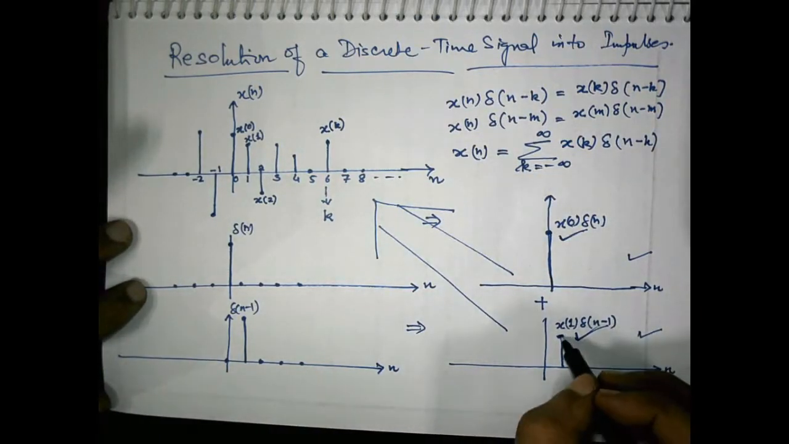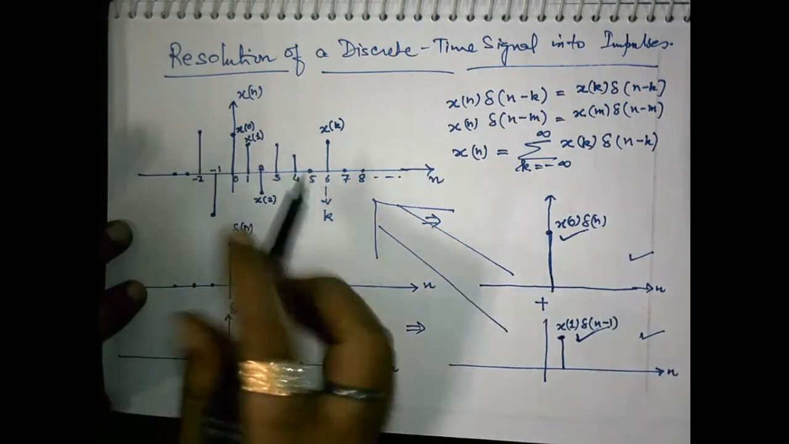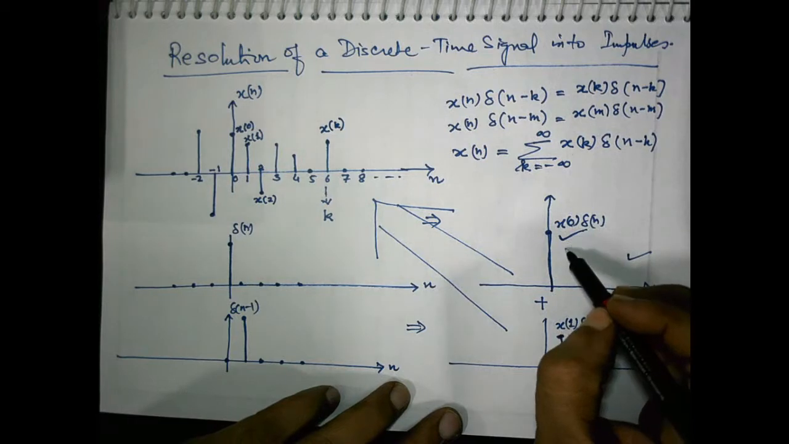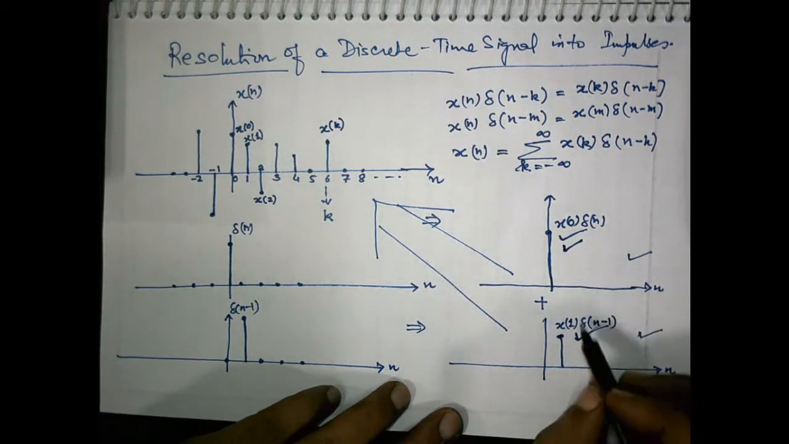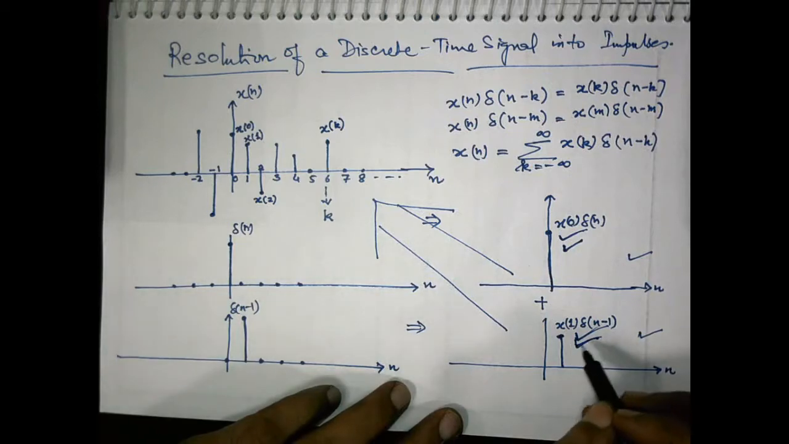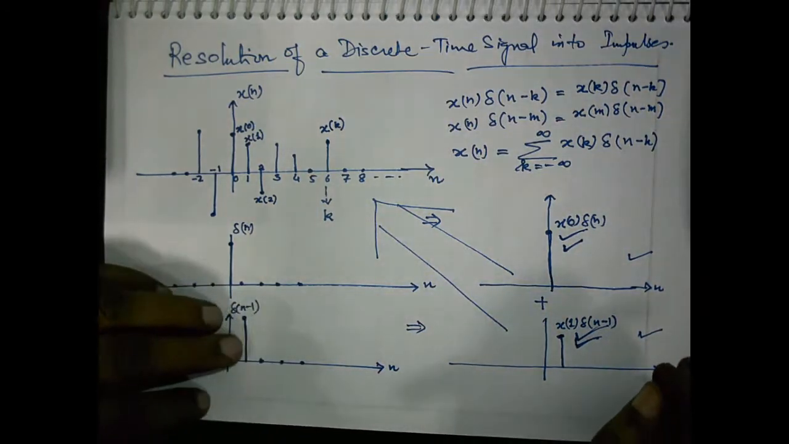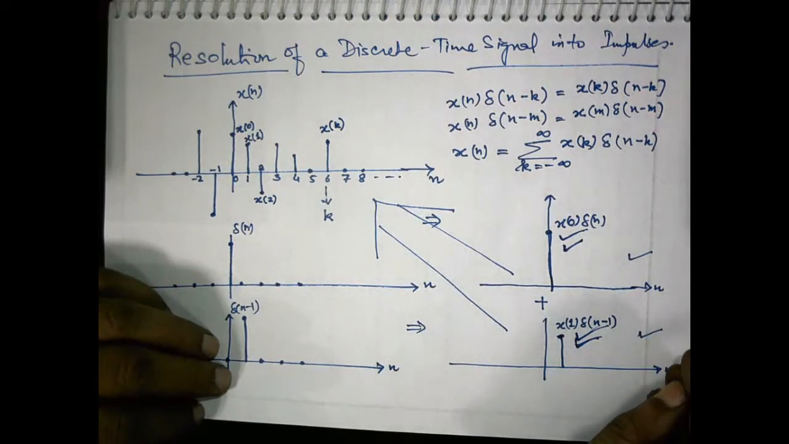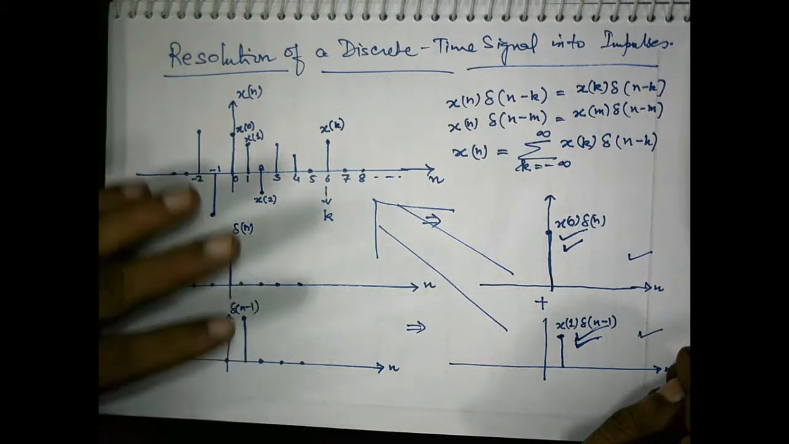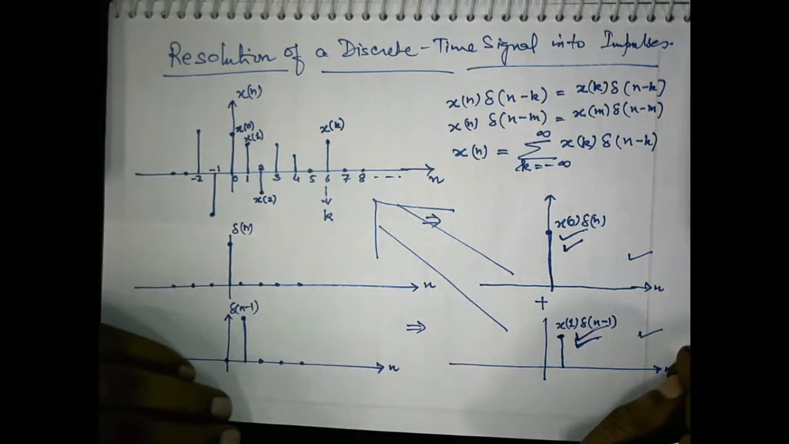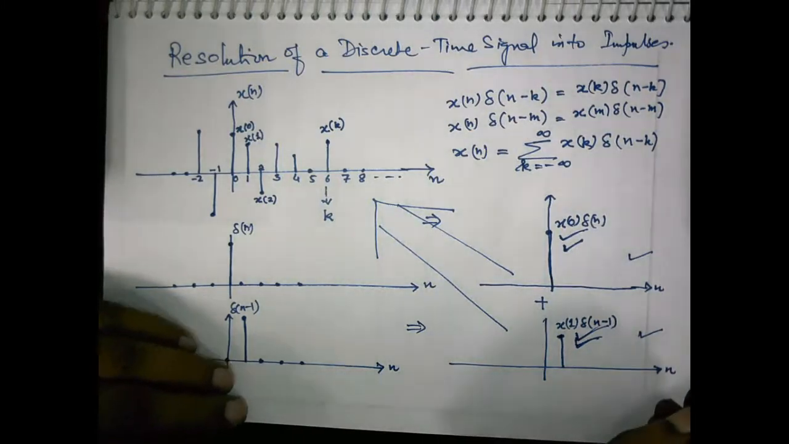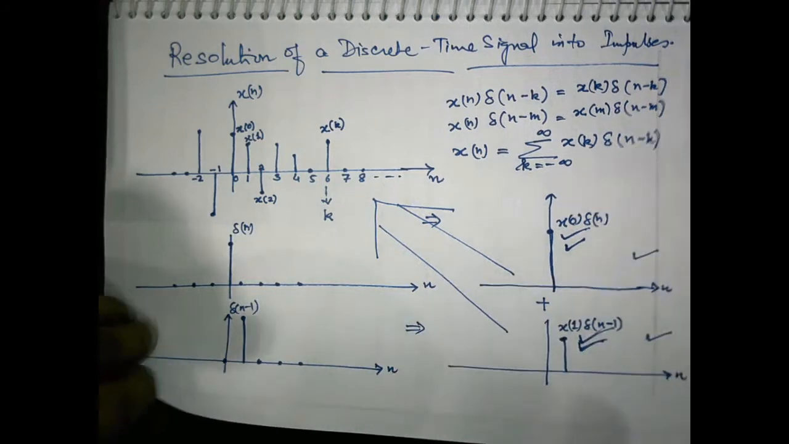So what we are observing here is that any arbitrary signal can be decomposed in the form of weighted shifted impulses. This will help us to determine the output of a linear time invariant system for any arbitrary input if the impulse response of the system is known to us. So how can we determine the output of the linear time invariant system for any arbitrary input? Let us see.